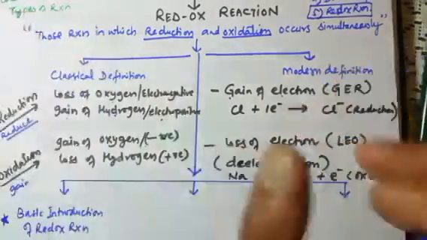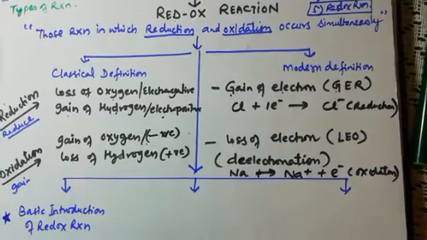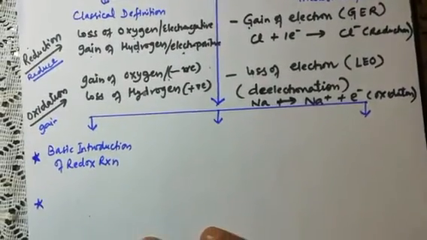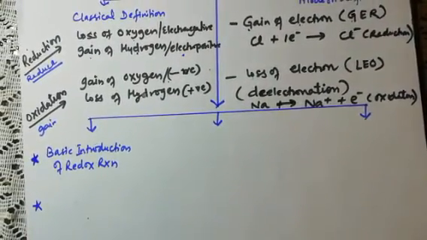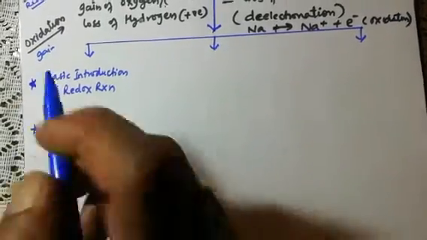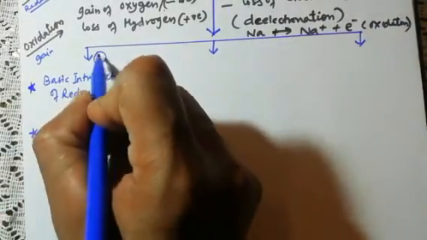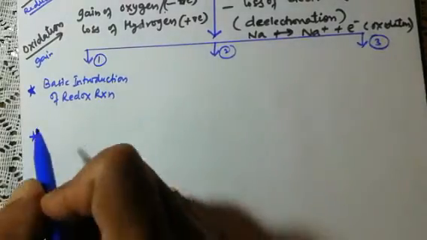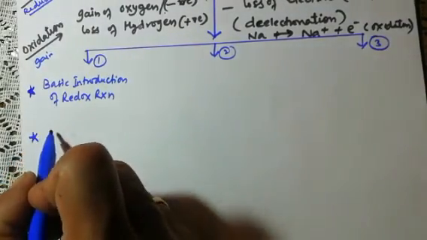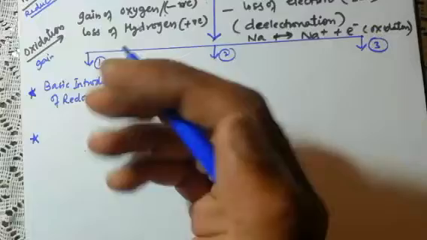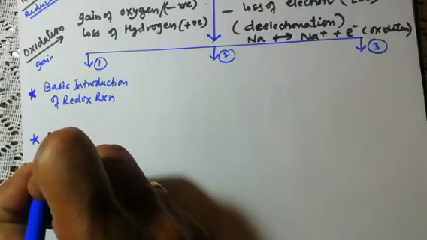So with this modern and classical definition, now we can understand the basic things we are going to study in this particular chapter. The chapter is divided into 3 parts: 1, 2 and 3. First part is the basic introduction of redox reaction, which we already did, but again we will do. There we will discuss